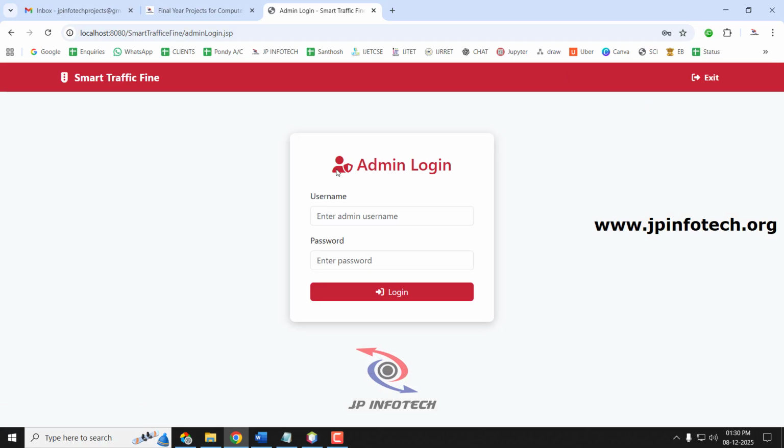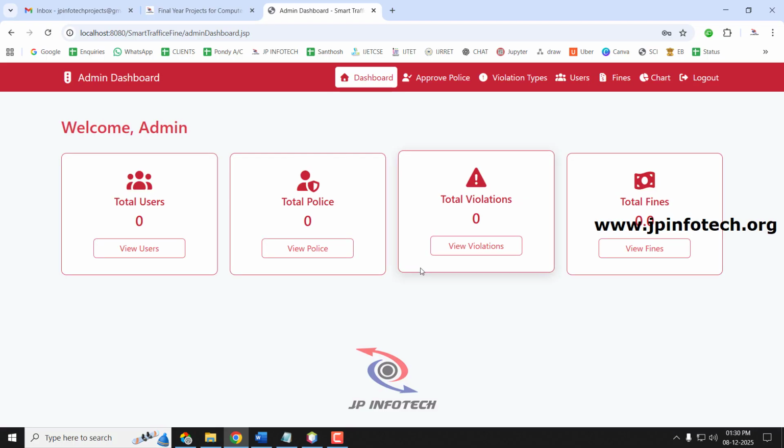After clicking the admin login, it will navigate to the admin login page. So you enter the default username and password for the admin as admin and click the login button. Now you can see the welcome screen for the admin with the admin dashboard. Now go to the approve police menu.